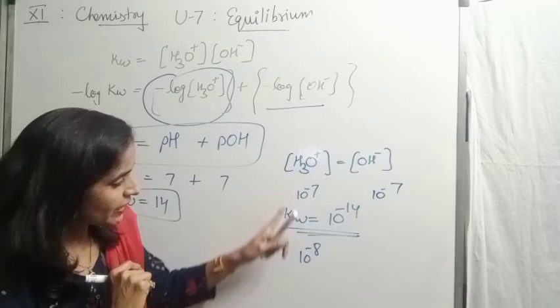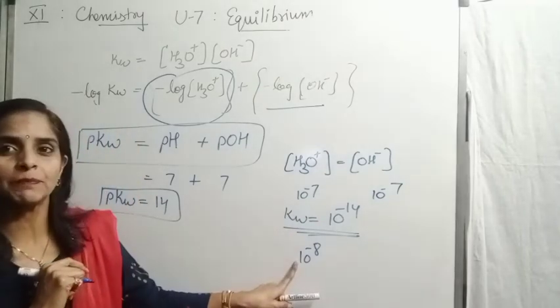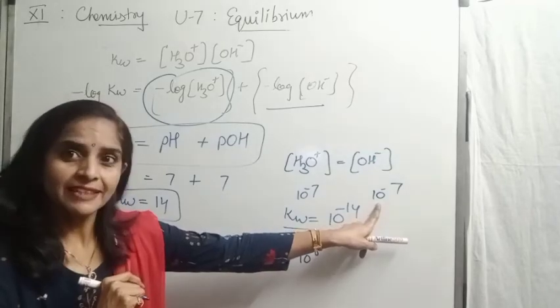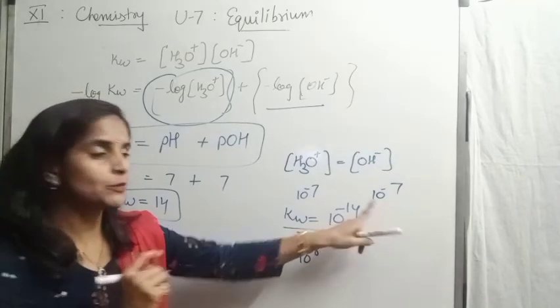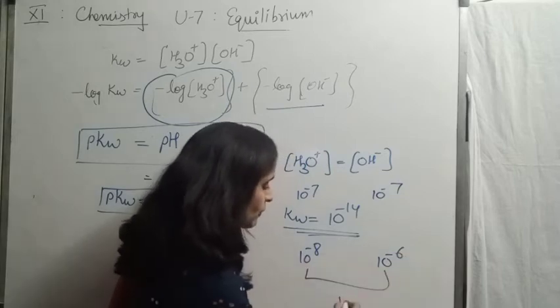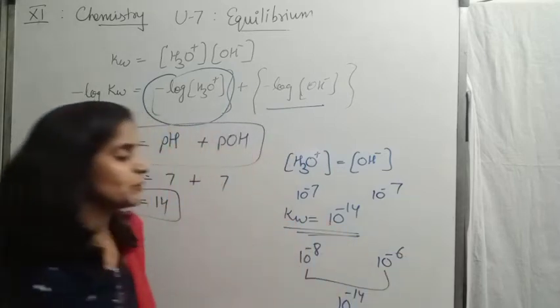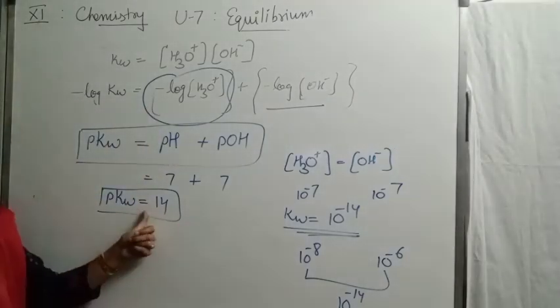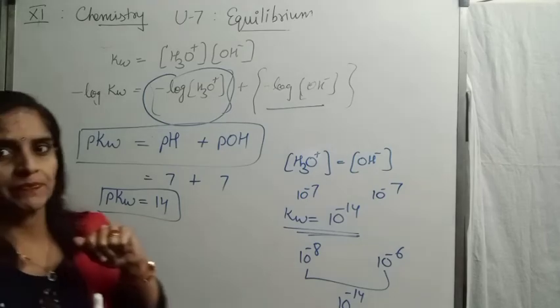So if this value decreases and becomes 10 to the power minus 8, of course this value will increase and become 10 to the power minus 6. So overall answer again comes 10 to the power minus 14. This is the reason this value always remains 14.